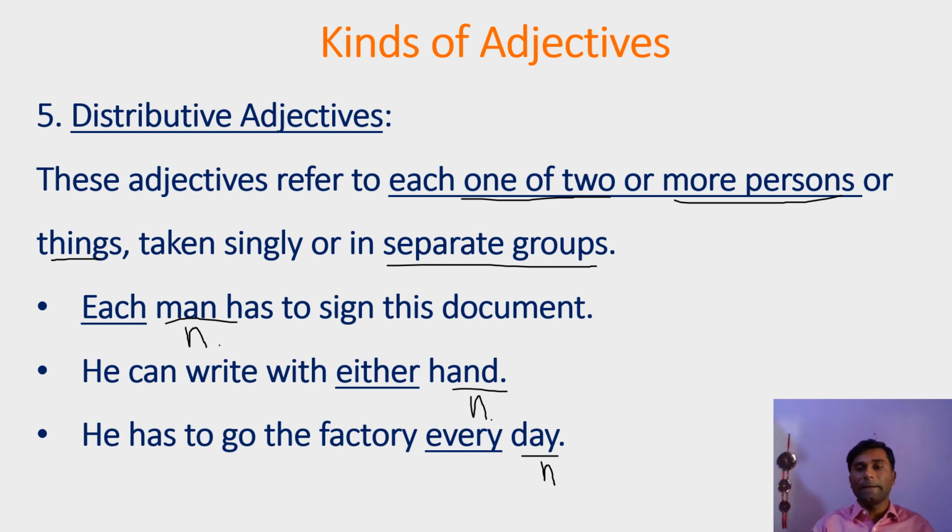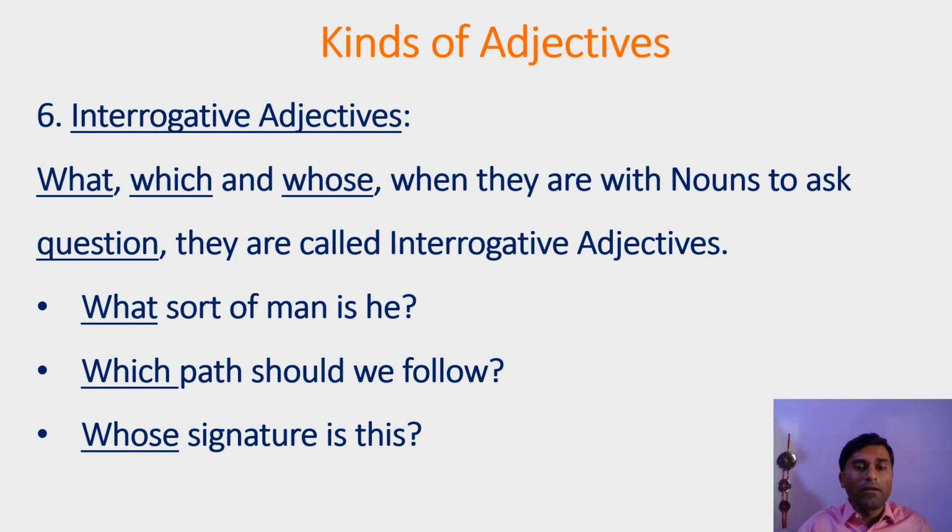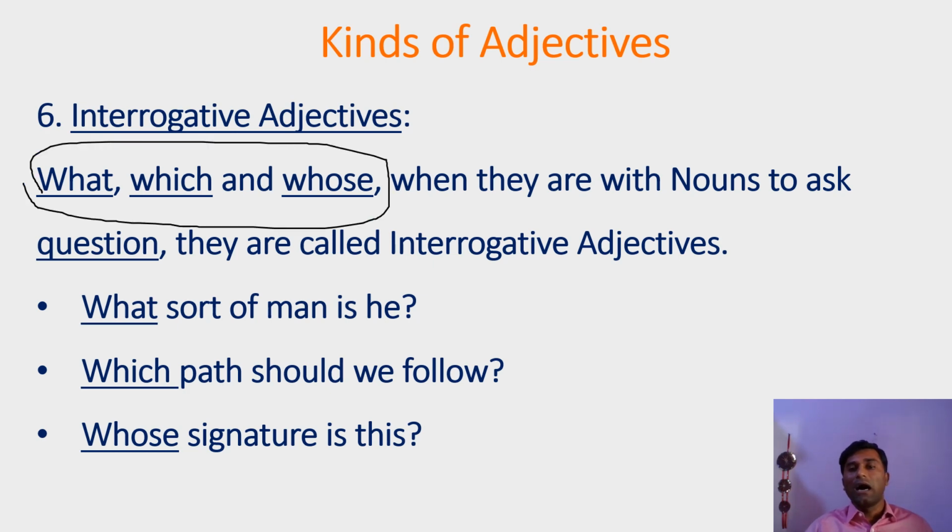And friends, the last type of adjectives is interrogative adjectives. Now there are some WH words. Friends, we know that there are WH questions which start with WH words. So here WH words like what, which and whose, when these WH words are used with nouns to ask questions, they are called interrogative adjectives.